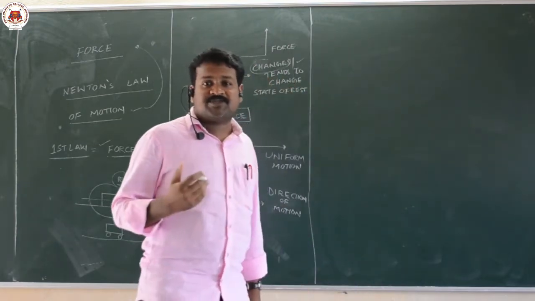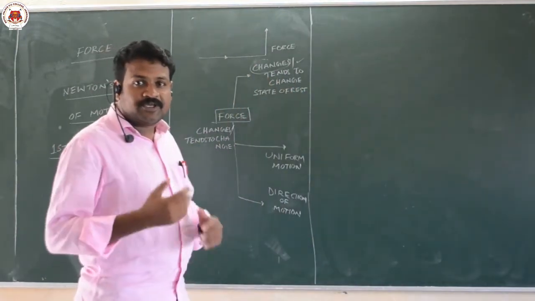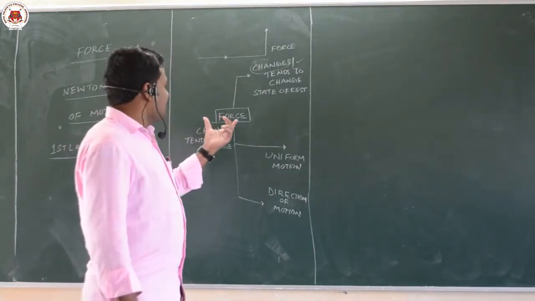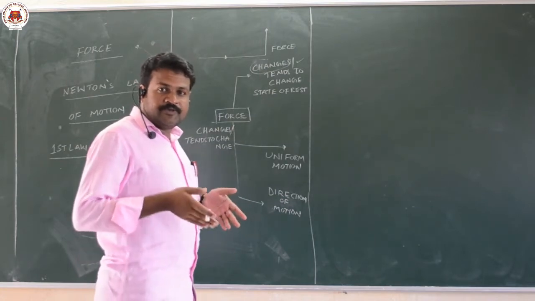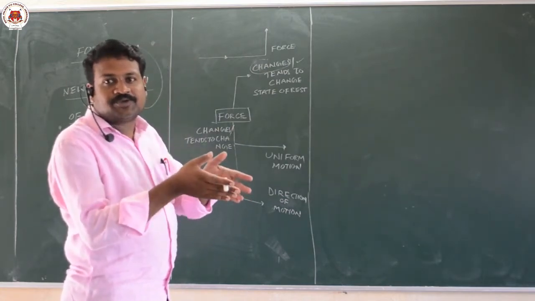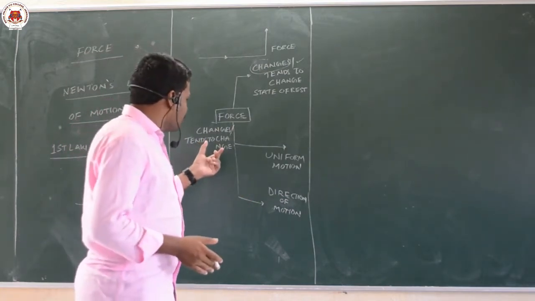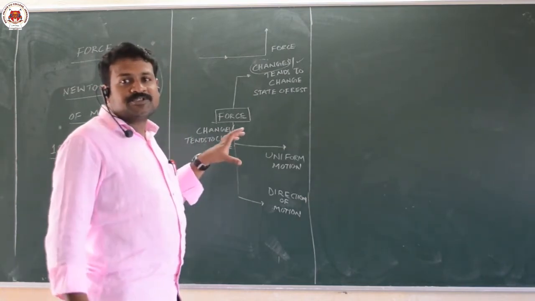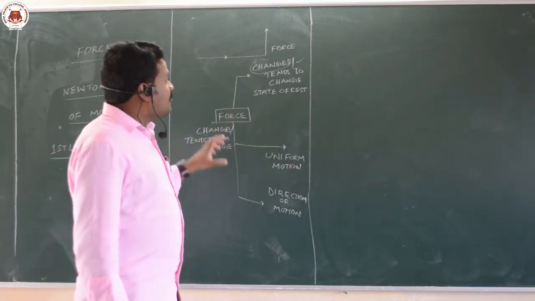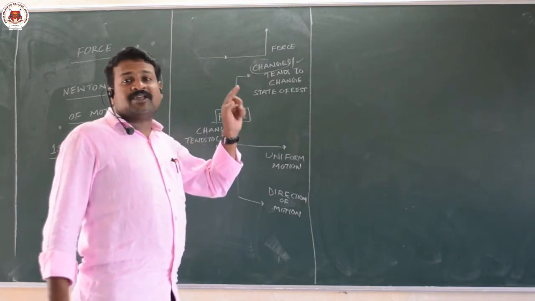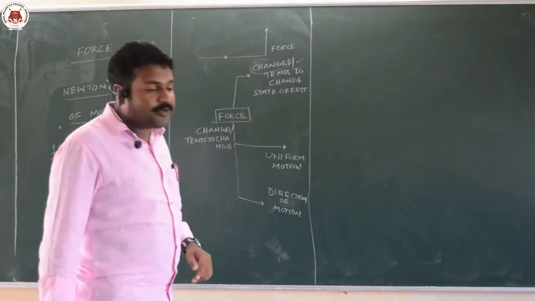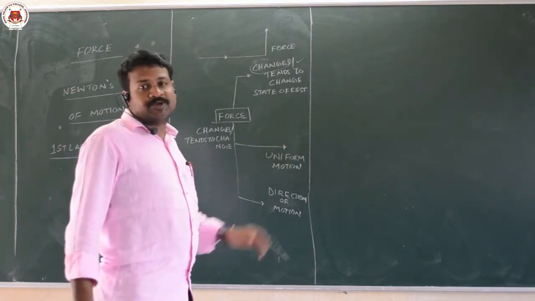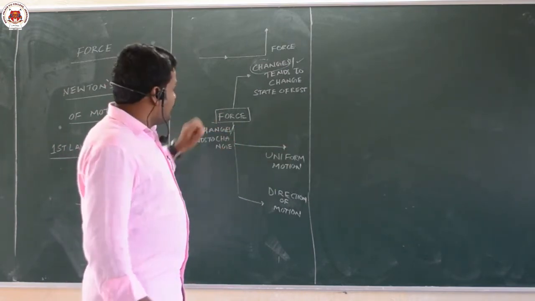Suppose if a body is moving with uniform velocity, if you want to change its velocity, again you require force. Again next, if a body moving in a straight line, if you want to change the direction of that body, you have to apply force. So force is a physical quantity which changes or tends to change the state of rest of the body or uniform motion of the body or direction of motion of the body. This is what is called force.